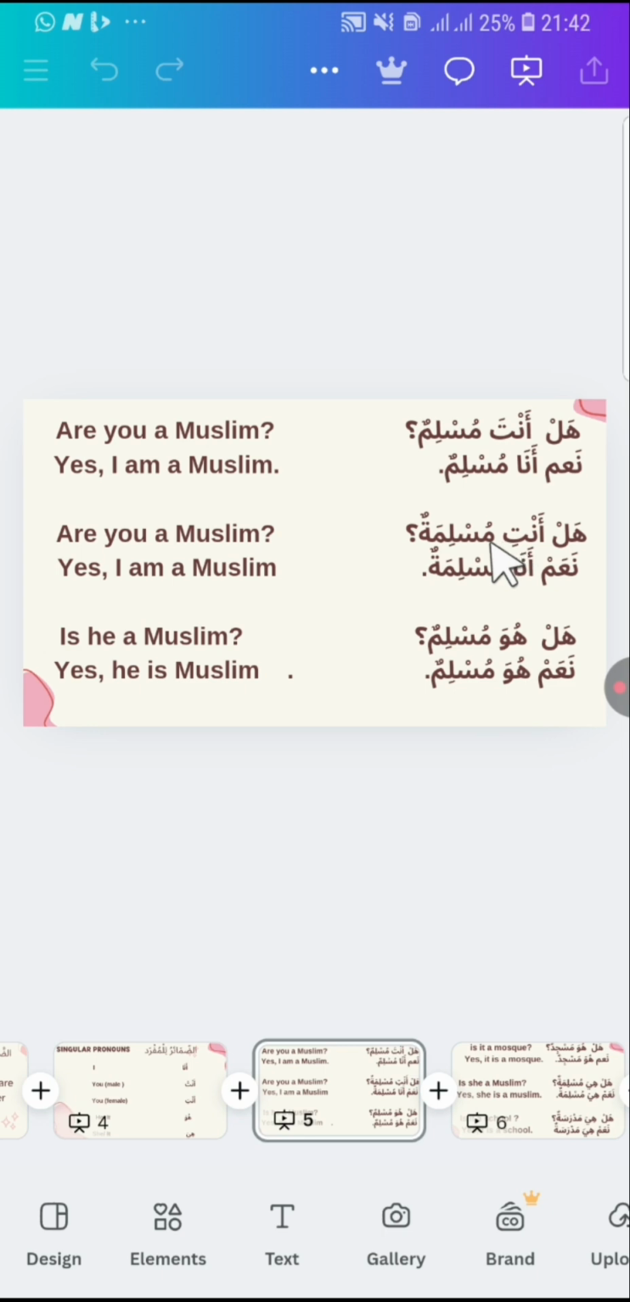Then we have hal huwa muslimun? Is he a Muslim? Na'am, yes. Huwa muslimun. Yes, he is a Muslim.